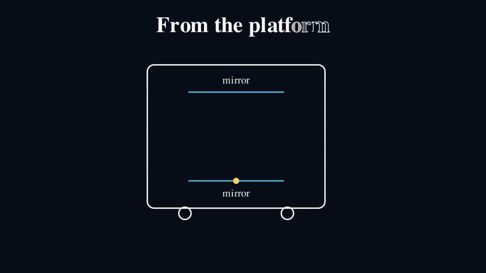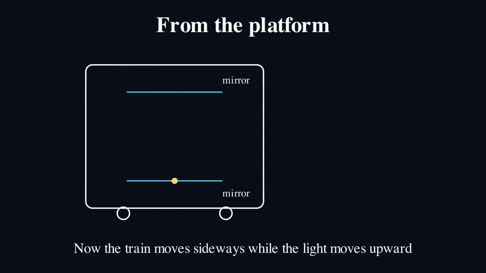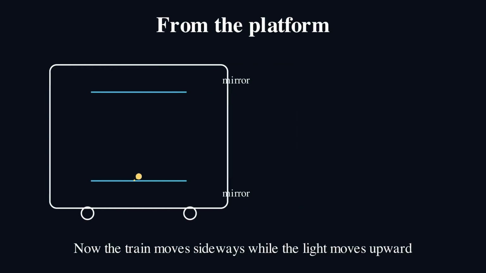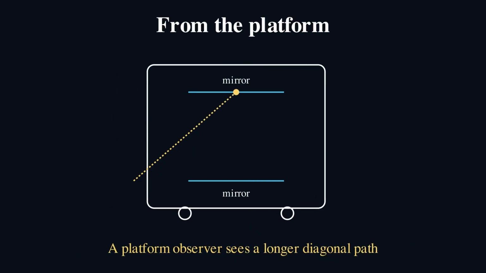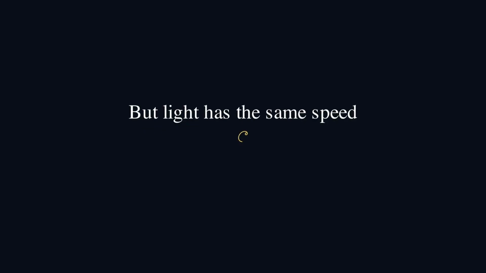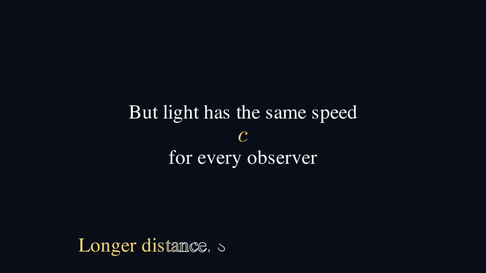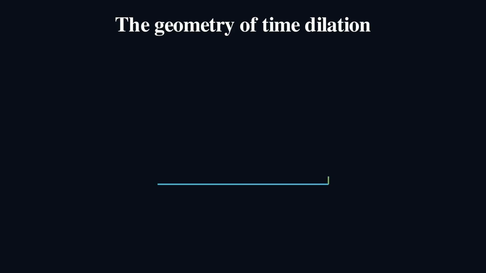But now let's imagine that we are standing on a platform watching the train go past. What will happen to the path of this photon? Well, it will now be diagonal. So it goes from being a vertical path from the point of view of when we're sitting inside the train to a diagonal path. But light has the same speed regardless of whether we're sitting inside the train or standing on the platform. So let's see what the consequences of this are using simple geometry.